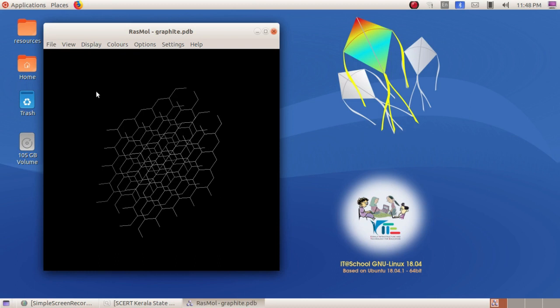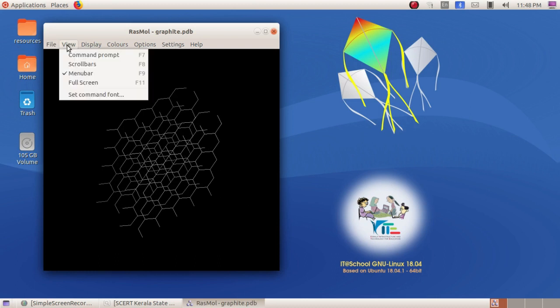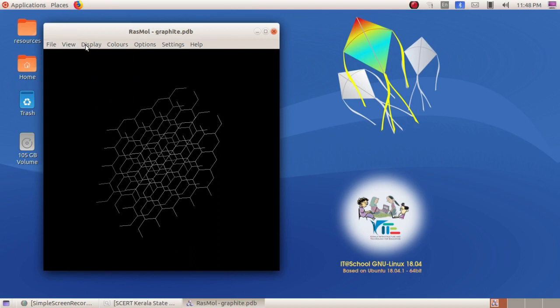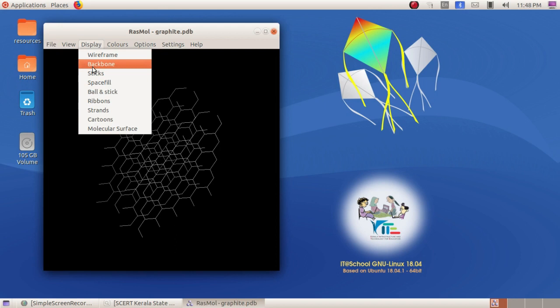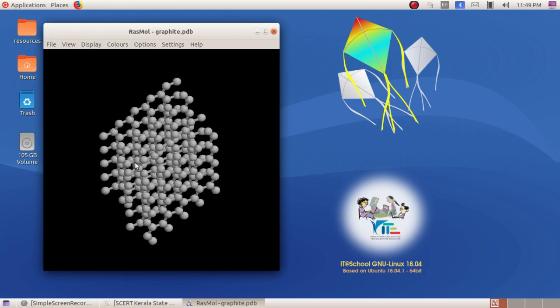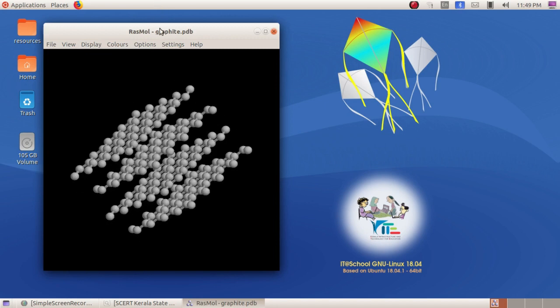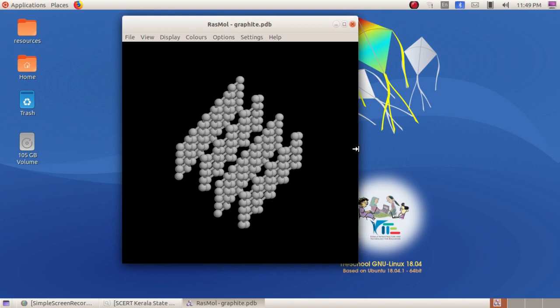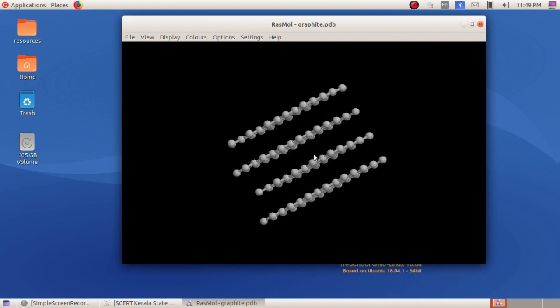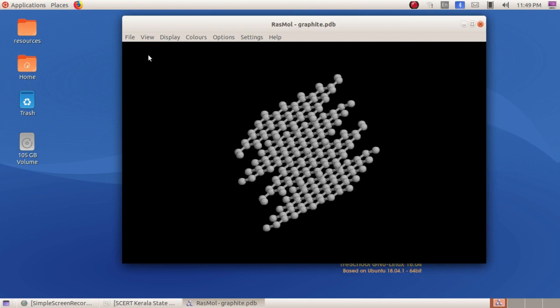If you want to change the view of this molecule, go to View, go to Display, and here it is backbone, or else you can select ball and stick. Here you can see the option ball and stick. Okay, can you see that? So this is the arrangement of the molecules in graphite. So now we can understand how it is arranged.